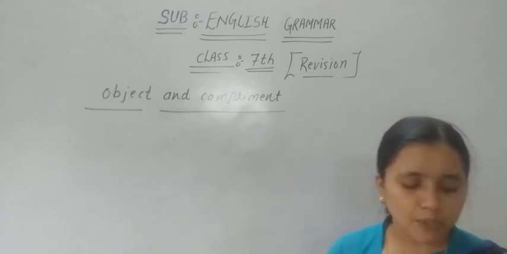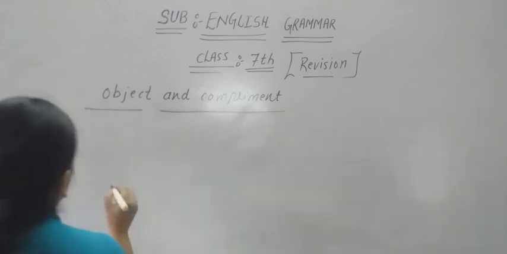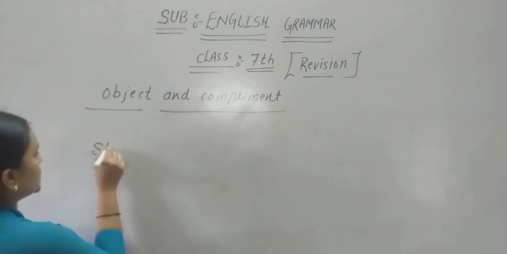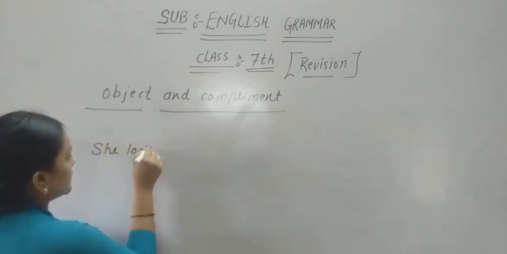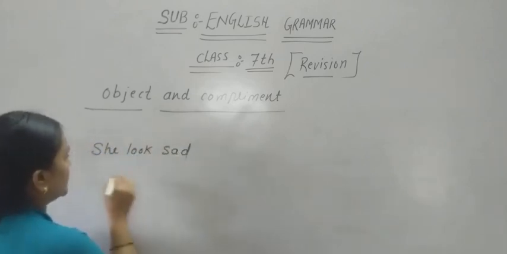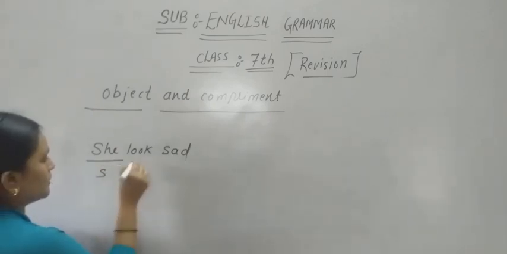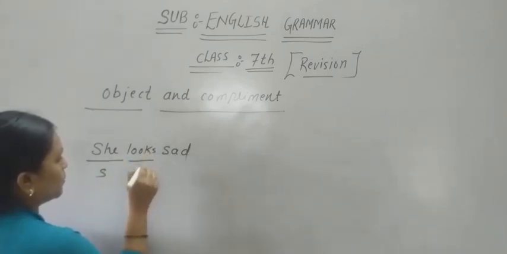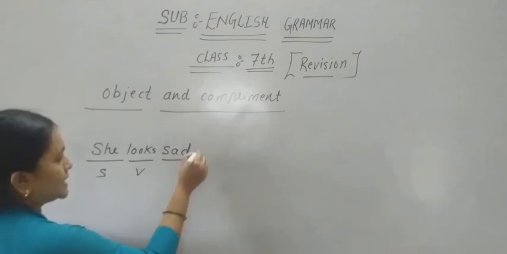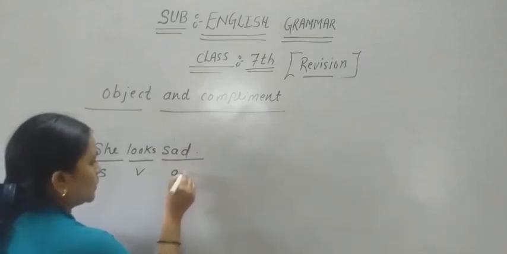For example, you can see: she looks sad. She is the subject, looks is the verb, and here sad is an adjective.